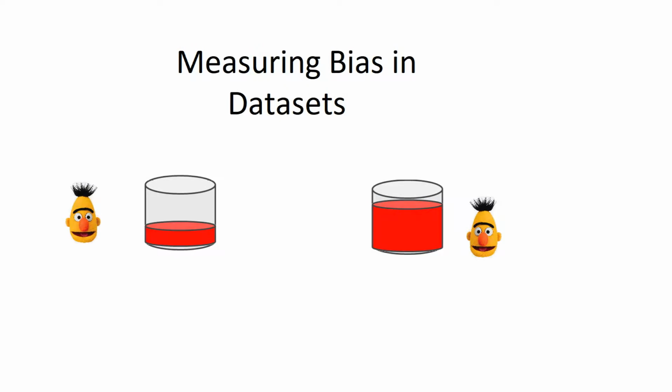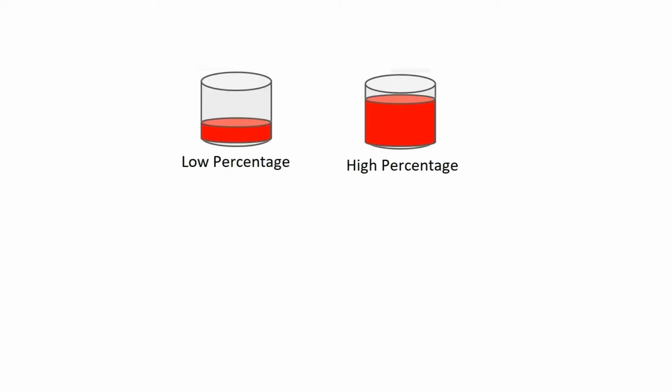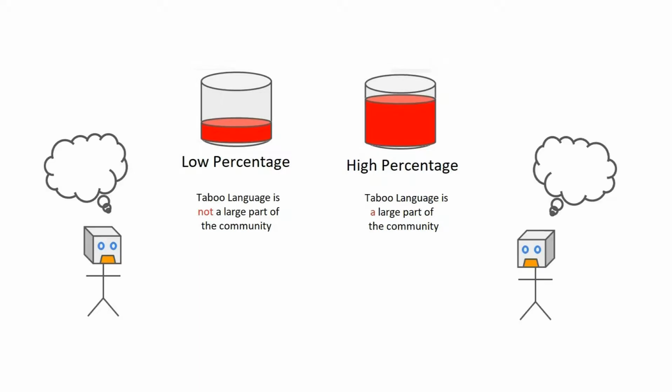Next, let's identify bias in datasets. We apply community classifiers to the taboo labeled portions of a dataset and measure which percentage of the taboo labeled dataset is highly aligned with the community classifier. Ideally, we would like to see 2 things. First, we would like the percentage to be low for any community. This is because if the percentage is high, then a taboo classifier trained on that data will learn to associate taboo language with that community's language and thus unfairly label language from that community.